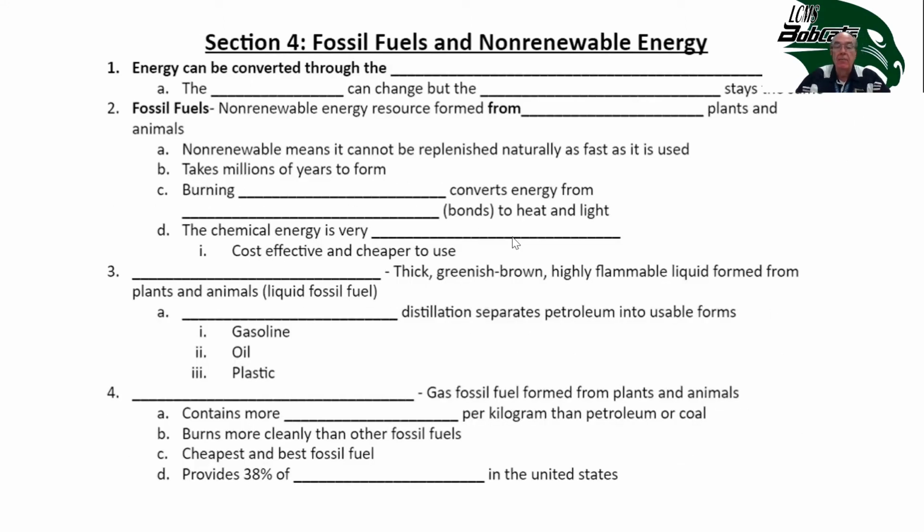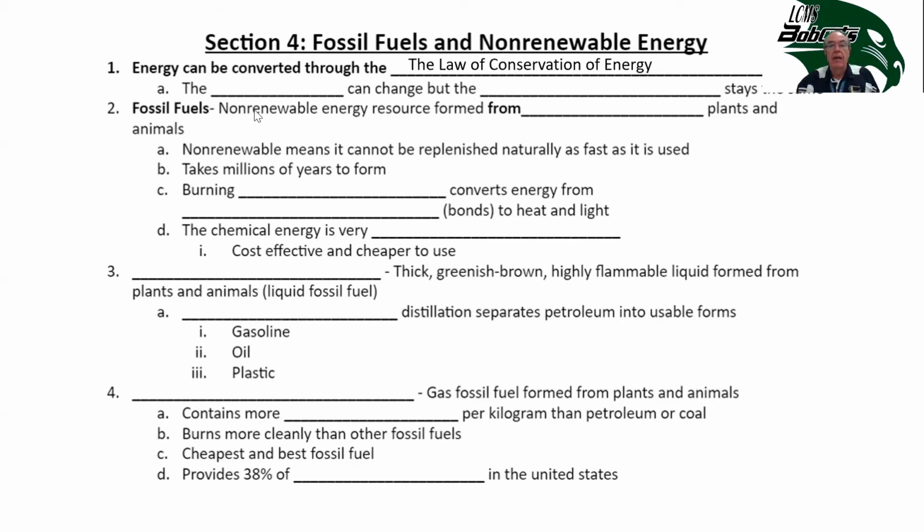And we're going to take a look at some of the energy sources that we use. The first ones we're going to look at are fossil fuels, which are non-renewable sources of energy. They're the remains of ancient plants and animals that lived on the earth millions of years ago. Again, those plants and animals got their energy from the sun. If you remember the food web from last year, the sun shines on the plants, the herbivores eat the plants, and then even the predators who eat the herbivores, their energy is traced back to the sun. So whether it was an ancient plant or animal that died, that energy originally came from the sun.